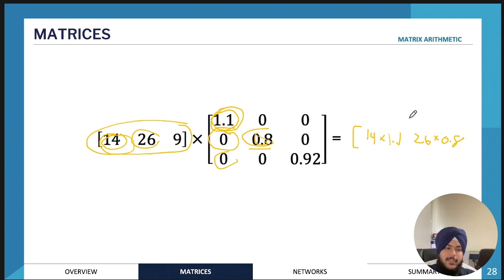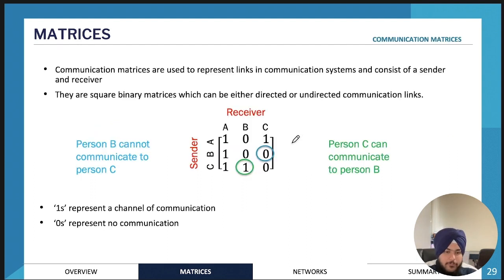So that's the important skill that we're going over right now. And same for the third one. If we do the third step of the matrix multiplication, 14 times 0, 26 times 0, plus 9 times 0.92. So only 9 is multiplied by 0.92. It's a very smart way of doing it, but I would recommend using trial and error on your CAS to work it out.